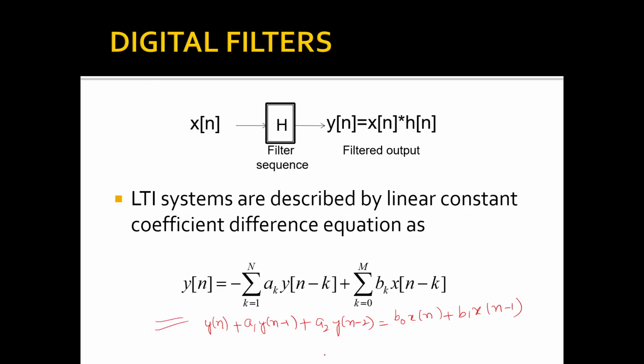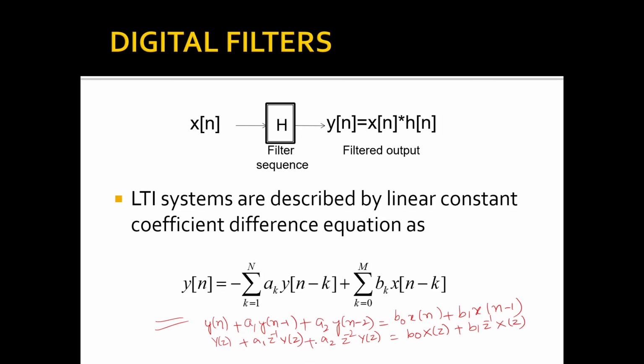This is an example of a difference equation representing a linear time invariant system. When we apply the Z transform on this, we will get Y(z) plus a1 z inverse Y(z), because it is y of n minus 1, plus a2 z to the power of minus 2 Y(z), equal to b0 X(z) plus b1 z inverse X(z).